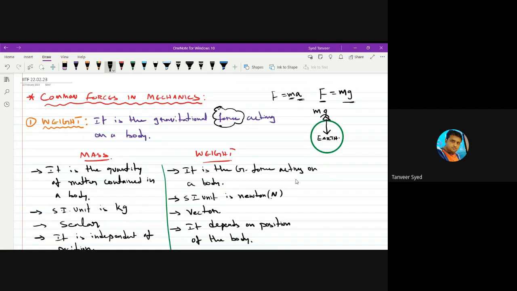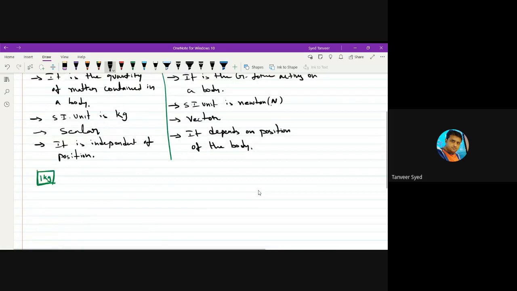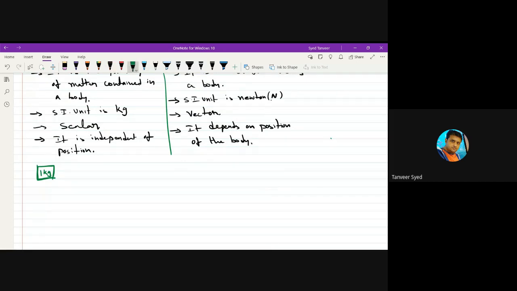As I was telling in this example, if you place a body of mass m on the surface of Earth, gravitational force is acting on it. Force is ma. And as it is gravitational force, acceleration produced will be acceleration due to gravity. mg. What is this force acting? Gravitational force acting on the body, and we call this force weight. Therefore, weight of a body is mg.